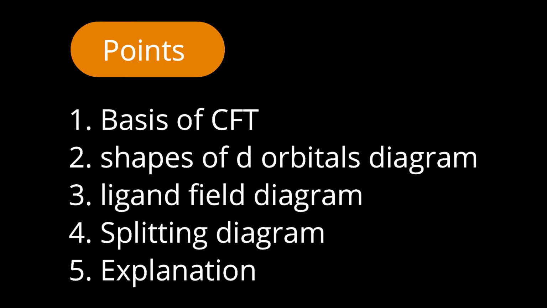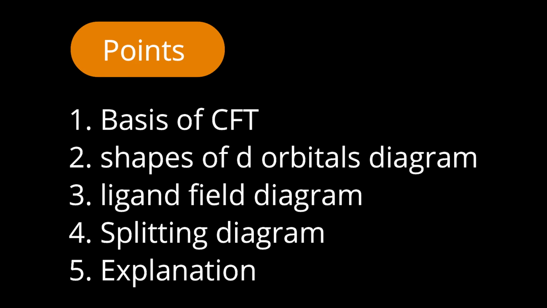The second point is the shapes of d orbitals, because splitting depends upon the orientation of these d orbitals, the directions of the lobes of d orbitals, and ligand approach. If the shapes are clear, then only can you describe the splitting. The third point is how exactly the ligands are placed in relation to the shapes of d orbitals, which we need to describe with the help of a diagram.